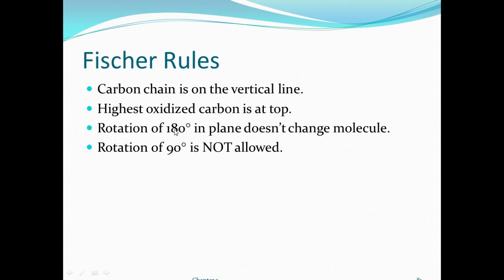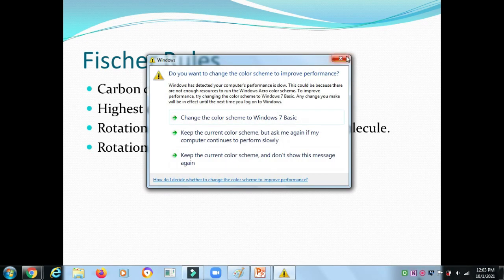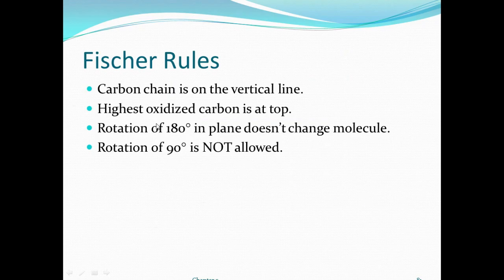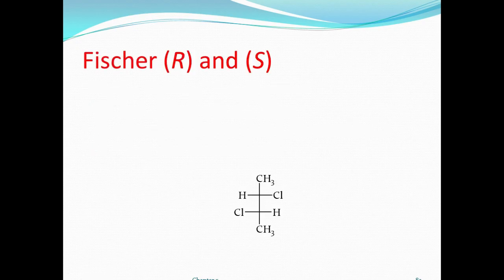If any molecule is rotated 180 degrees, it does not change the molecule. So the first rotation, 180, is very easy for finding out the RS configuration, right? 90 degrees is not possible. Here is the Fischer rule for RS configuration.